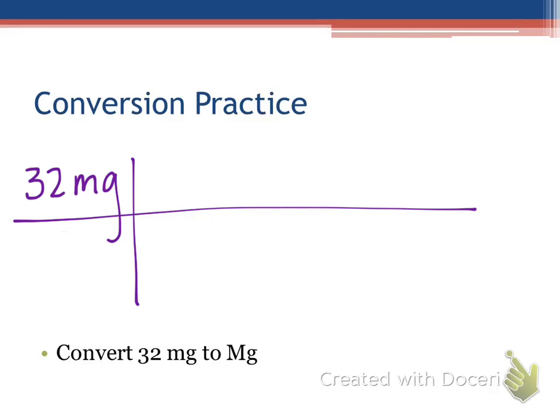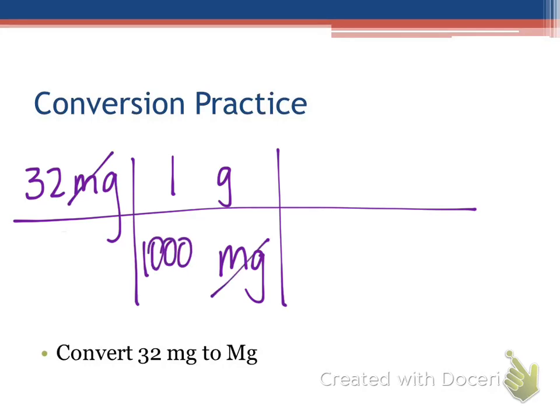Okay, so milligrams. What's going to be our middleman here? Can we go directly from milli to mega? So what's our middleman here? Just grams. Good. So we want to go milligrams to grams. Okay, which of those gets the 1? Grams. Good. Grams is the bigger unit. And how many of those milli are in grams? 1,000. Good.